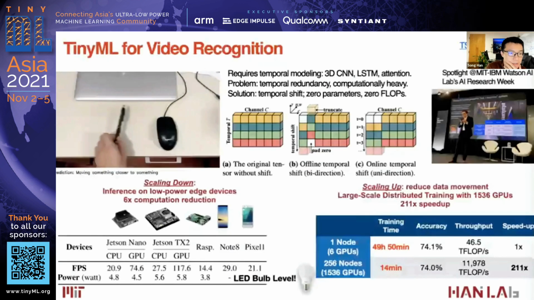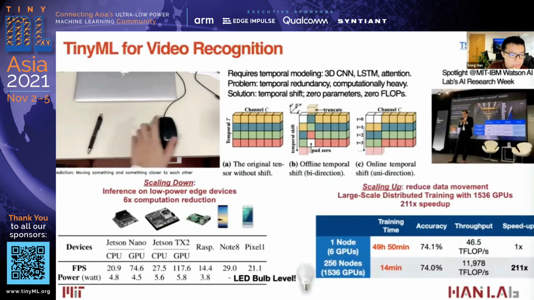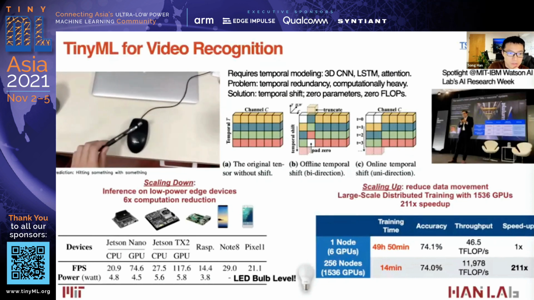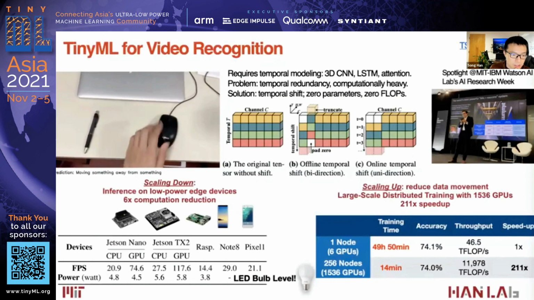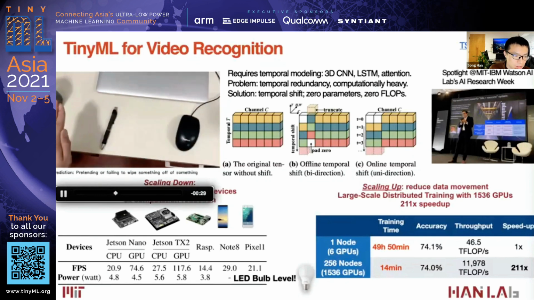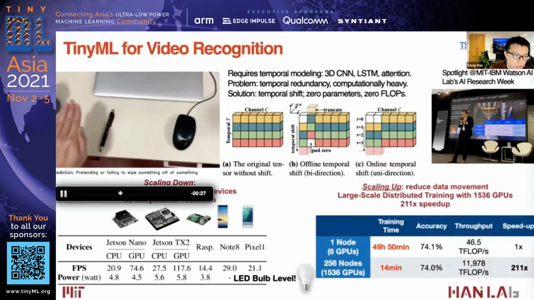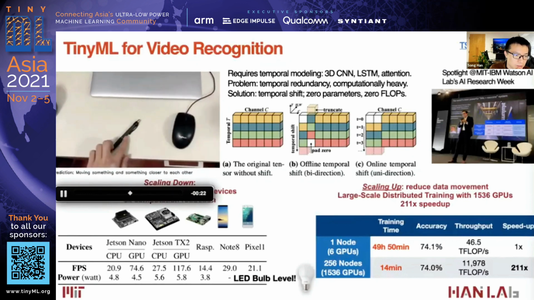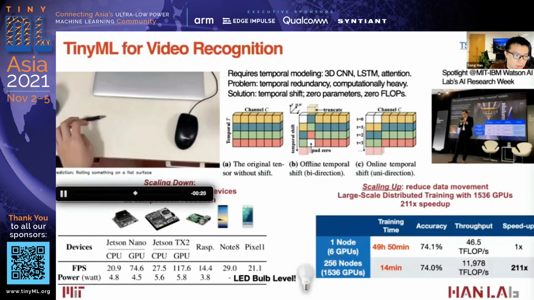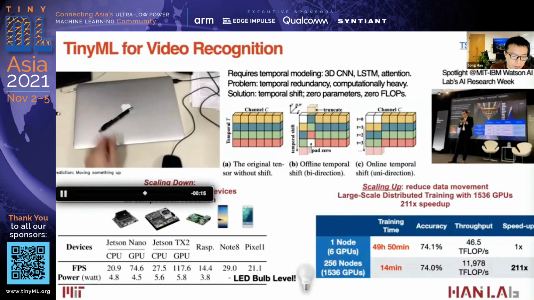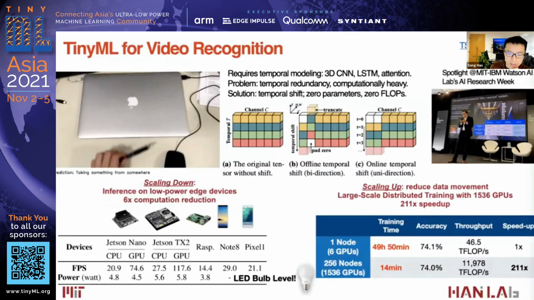Yeah, so let's talk about tinyML for video recognition. Video recognition used to be very computationally expensive. So we propose this temporal shift module that can enable real-time video applications, like classifying putting something, covering something with something, like in this video, also moving something, rolling something, etc. This can run at 14 frames per second on a Raspberry Pi.